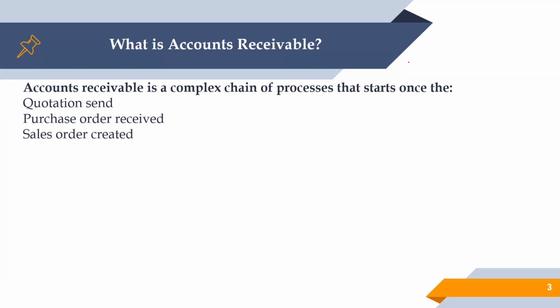Once that's done, the next process is that a sale is made or service is delivered.